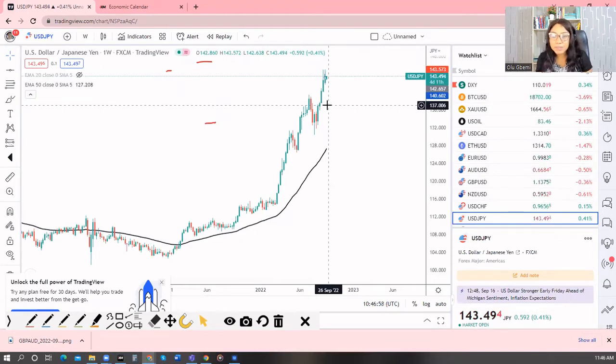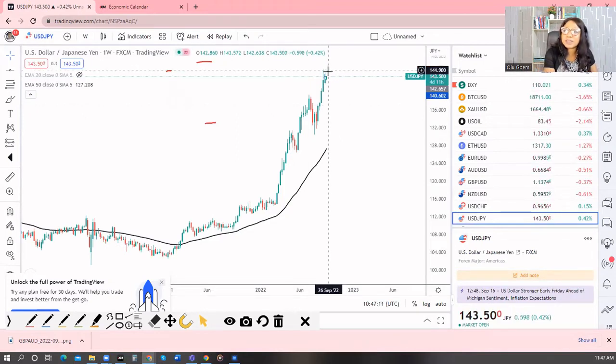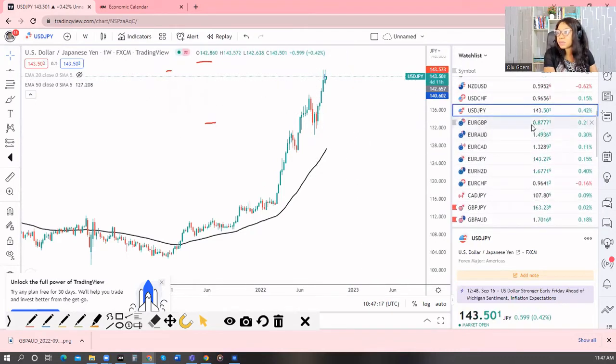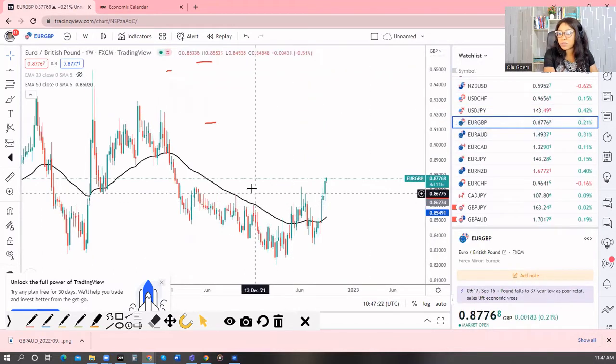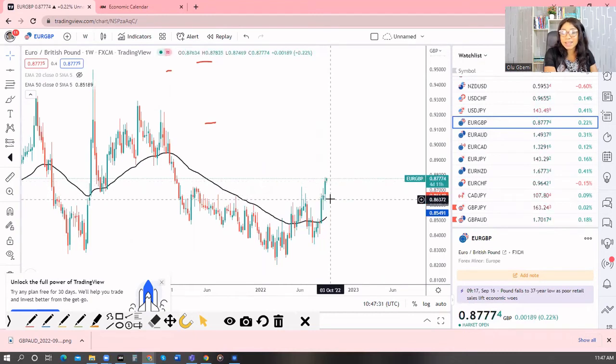Well, that may happen if, for instance, yen gives us some shock with an increase in the interest rate decision, and maybe if USD gets a little bit weak, of course, we'll see some big drop in this area. Okay, so what do we see? But now it's still looking bullish. Euro British pound bullish. British pound is quite weak compared with the other currencies at this time. And I think that's why we are seeing this, because it isn't like euro itself is quite so strong. But we are seeing some bullishness, and that's what we have here.